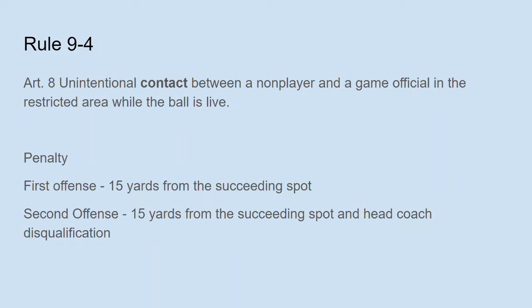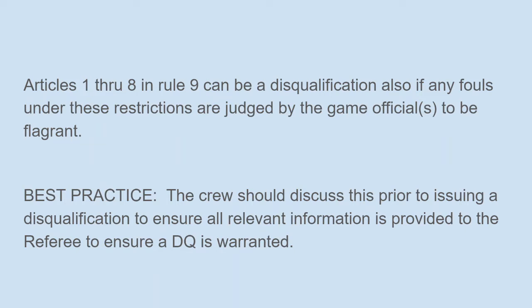Rule 9.4, Article 8 states unintentional contact between a non-player and a game official in the restricted area while the ball is live. Penalty for this: first offense is 15 yards from the succeeding spot, second offense is 15 yards from the succeeding spot, and the head coach is disqualified. Remember, our restricted area is the area in front of the team box.